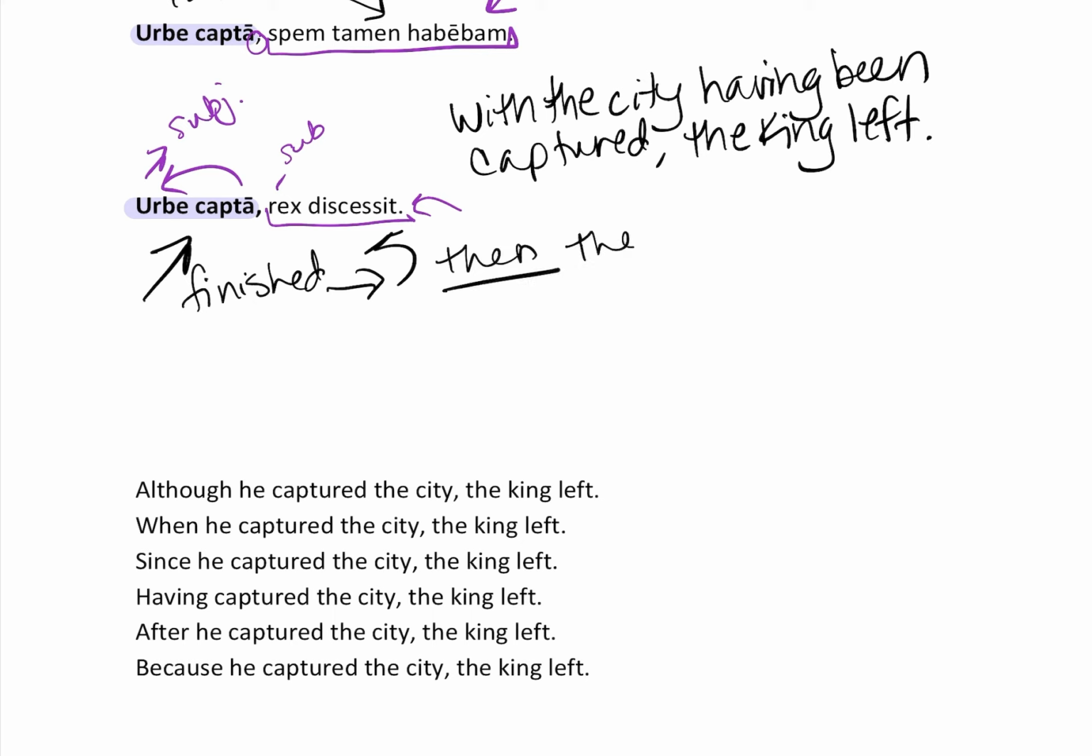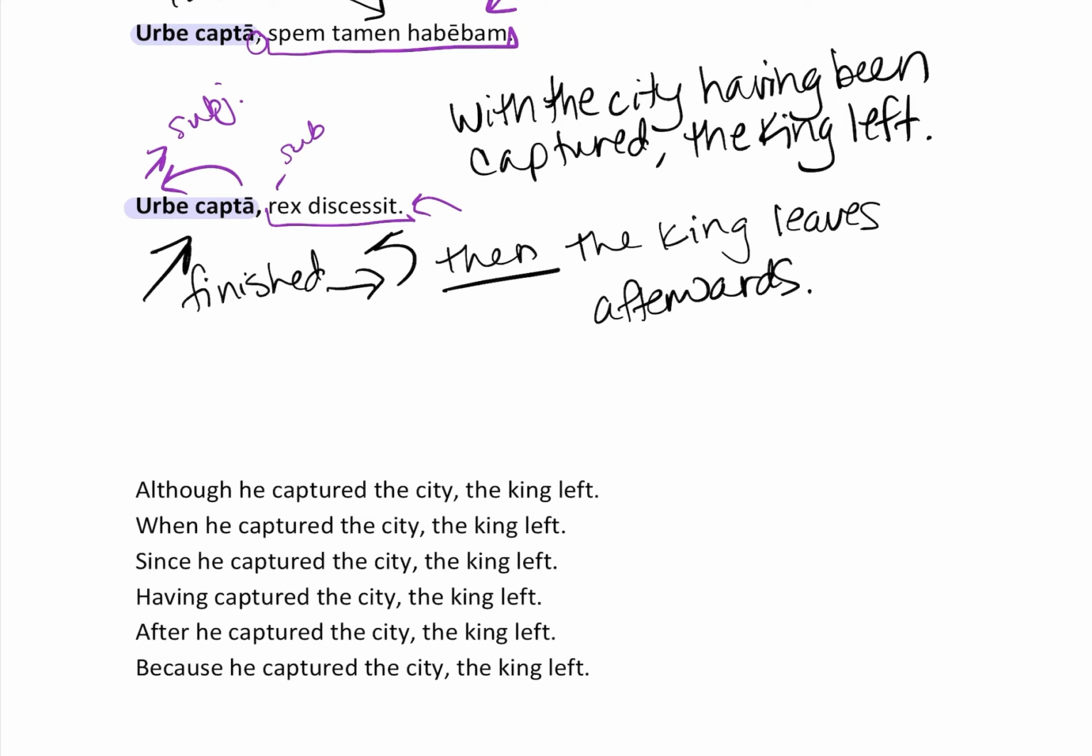So the king leaves afterwards, right? All right. So although he captured the city, the king left. When he captured the city, the king left. Since he captured the city, the king left. Having captured the city, the king left. After he captured the city, the king left. Because he captured the city, the king left. Those are all in your chart book. All of those work because they keep the action of the participle finishing before the action of the main verb, which is leaving.